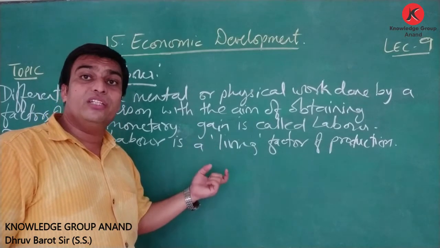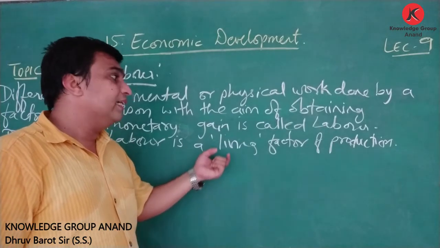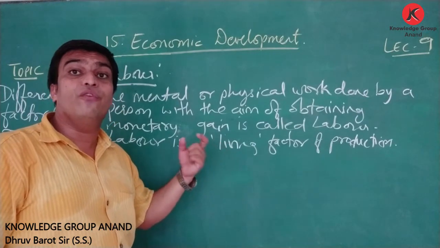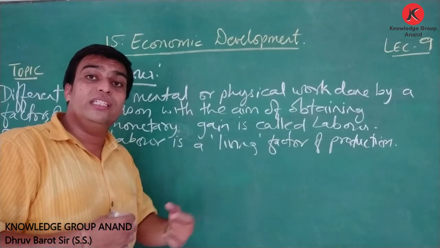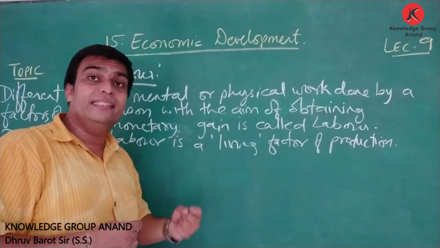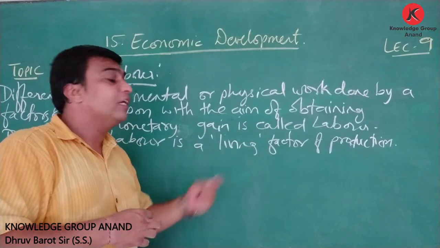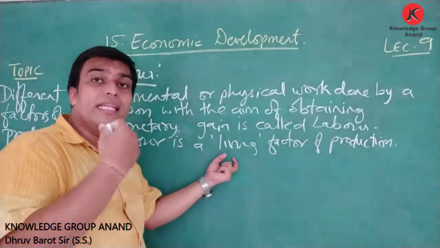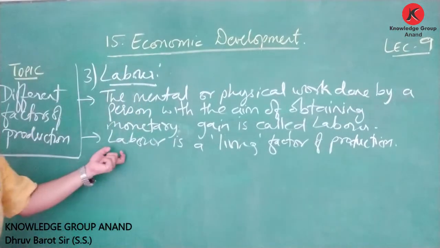In land we understood about natural resources. But labor is a living factor of production through which they work and obtain monetary gain, economic gain. Though many natural resources like plants and forest trees are living, they do not get economic benefit. But here, this factor is getting economic gain due to his activity, and that is why it is considered the living factor of production.